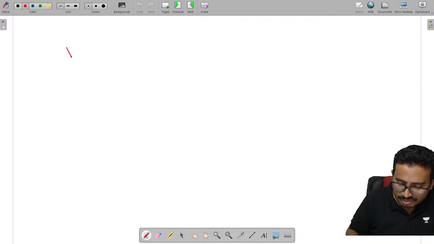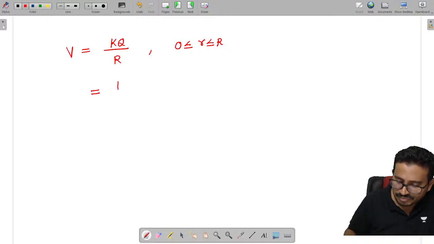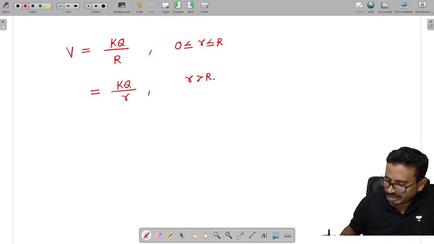So the potential V is kq by capital R for 0 less than or equal to r less than or equal to capital R, and for r greater than capital R, it is kq by r. We have discussed this previously also.